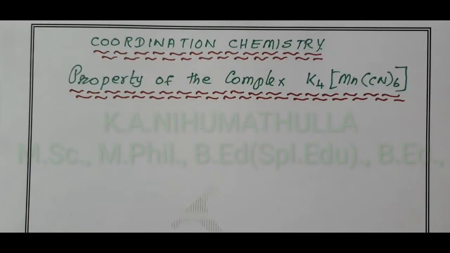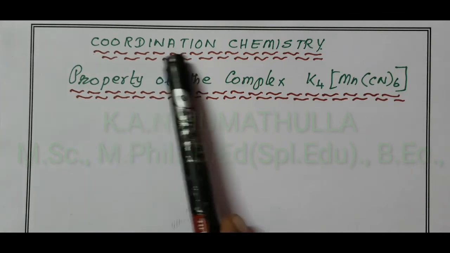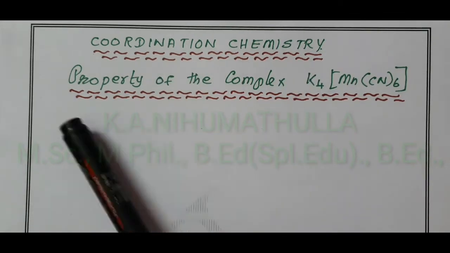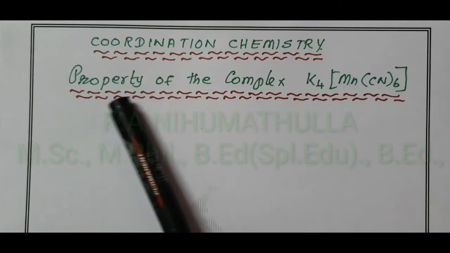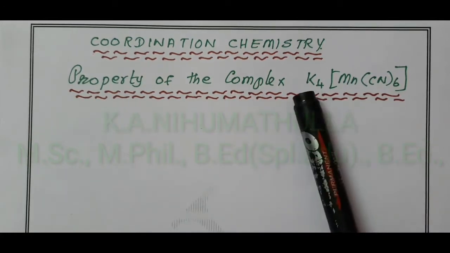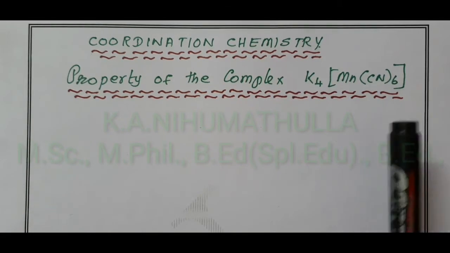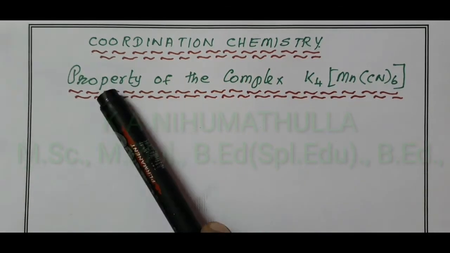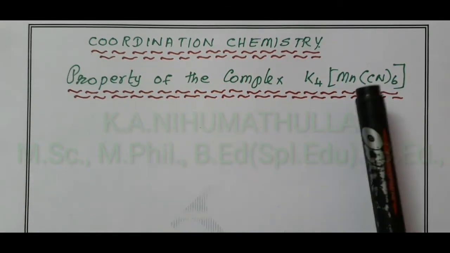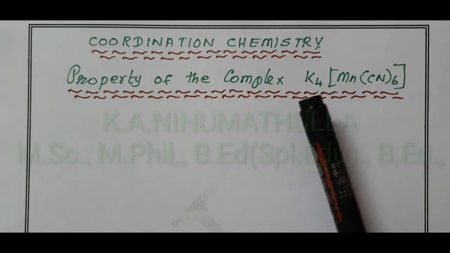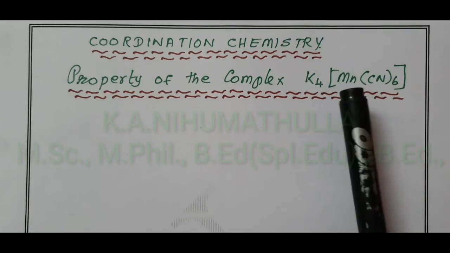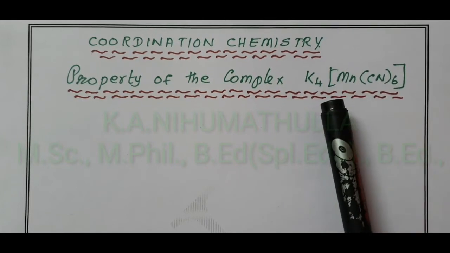Good morning, dear students. In coordination chemistry, in this video, we are going to discuss the properties of the complex K4[Mn(CN)6]. Properties here means we will see the oxidation state of manganese, our first question.